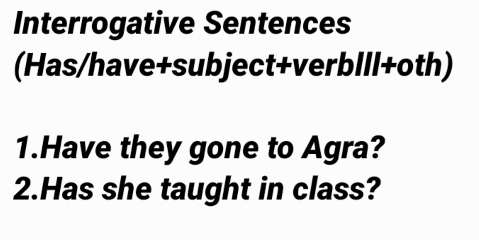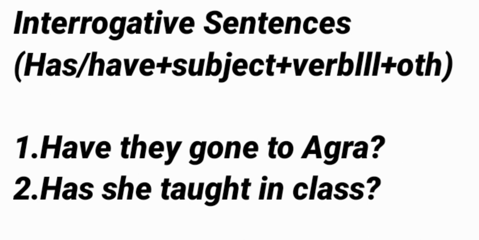Here we will discuss the next point, that is interrogative sentences. Our formula will come: has/have plus subject plus verb third form plus other. Look at the first example. Have they gone to Agra? After this sentence, we have to put a question mark in interrogative. After the sentence, we have to put a question mark, and in the beginning, we have to put has or have. Here we will see the second example.